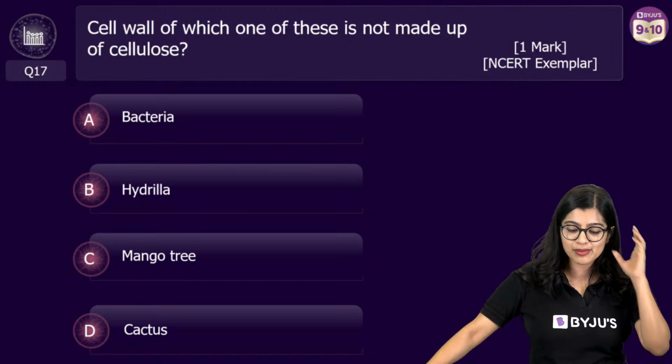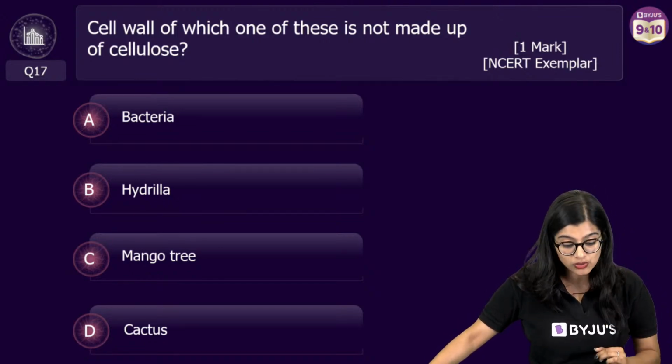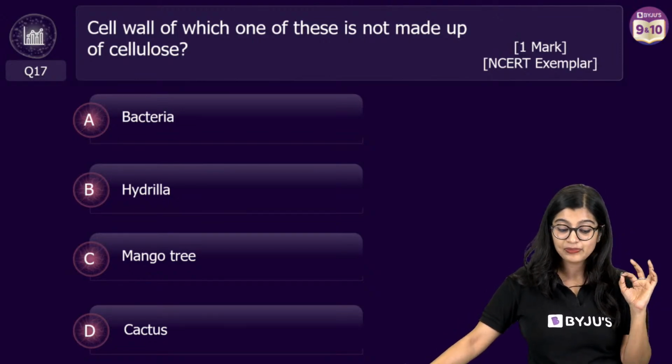Cell wall of which among these is not made up of cellulose? Bacteria, hydrilla, mango tree, cactus.